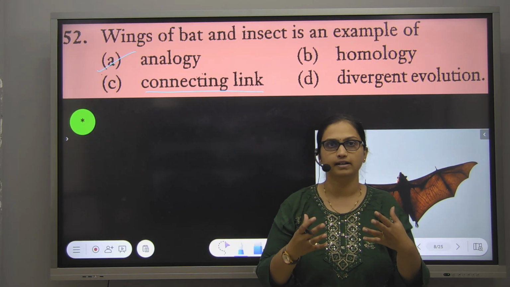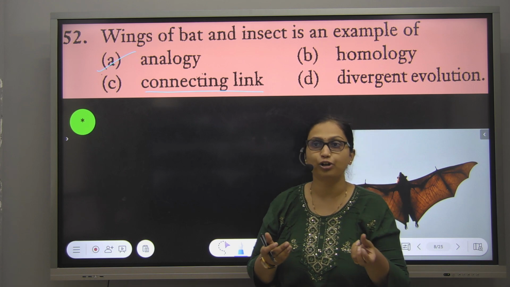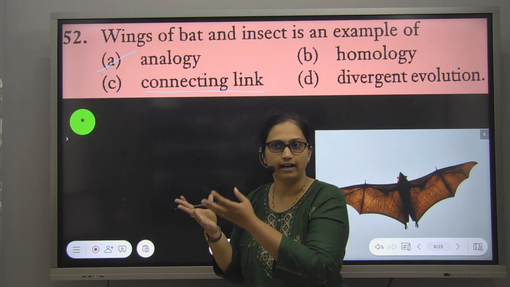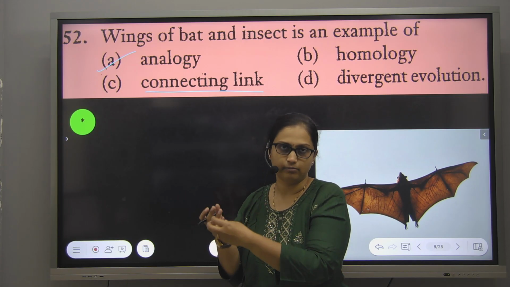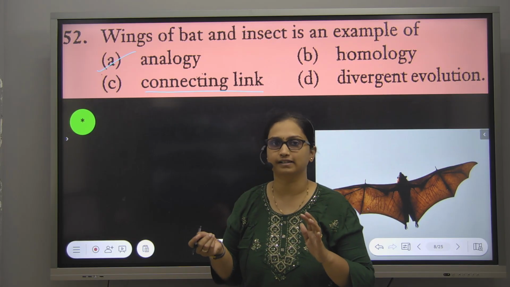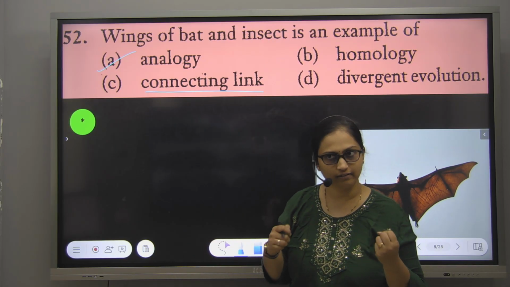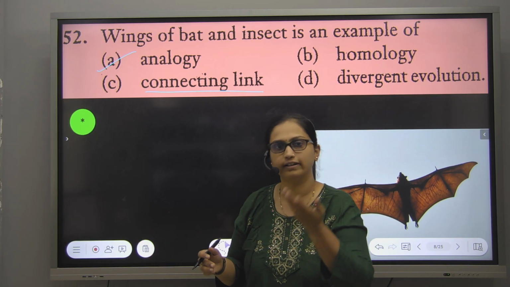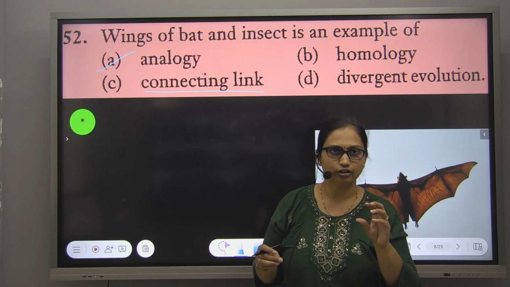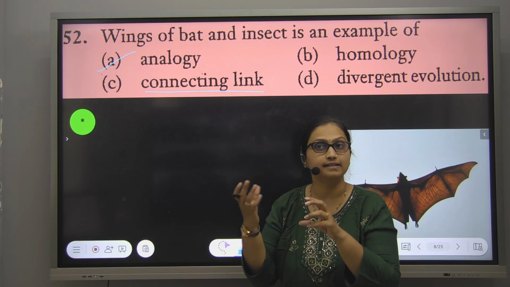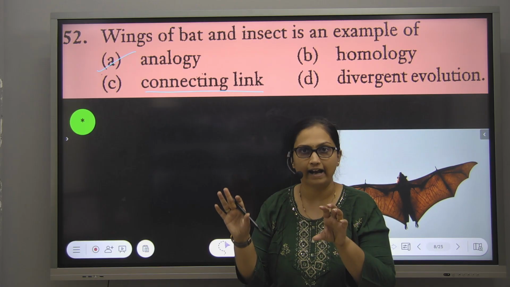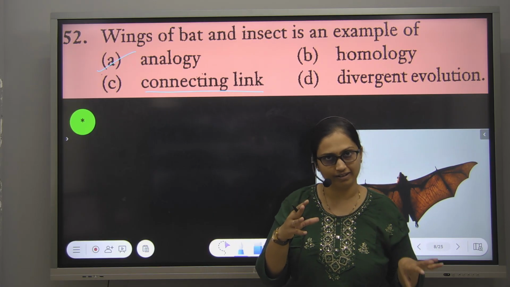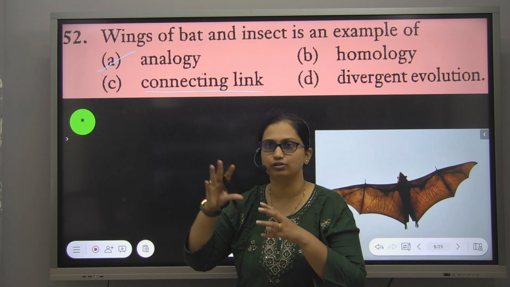Now, for example, some of the fishes tried to crawl on the land and stay on the land. Some of them succeeded, some did not. Those who succeeded were then called amphibians, and those who did not succeed either died or went back to water. Such organisms, when they were transiting from water to land, showed a mixture of characteristics.